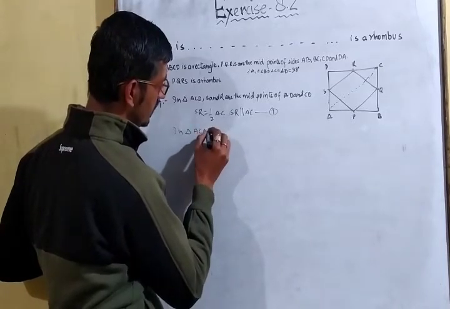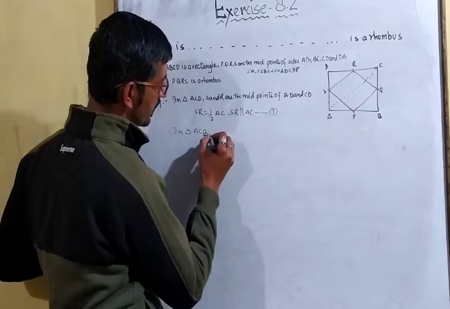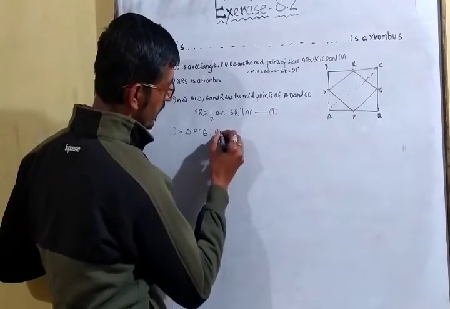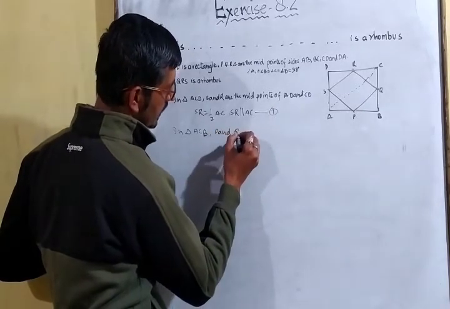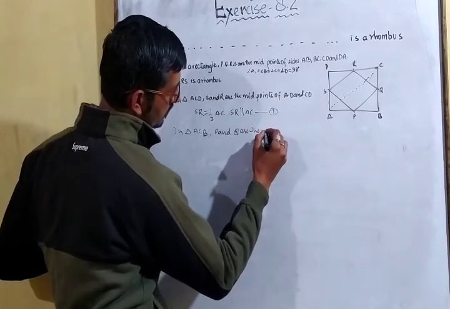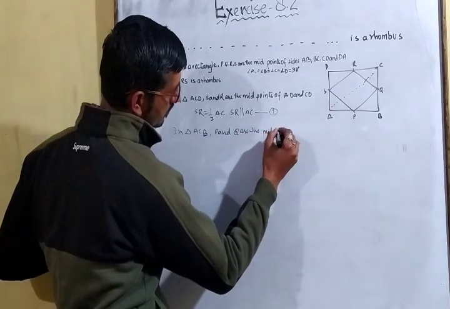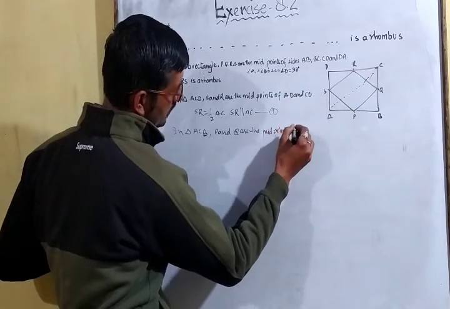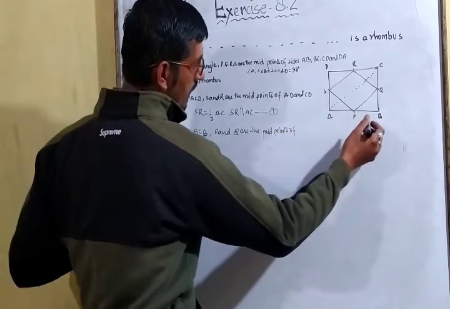ACB, what we can say? P and Q are the midpoints of AB and BC.